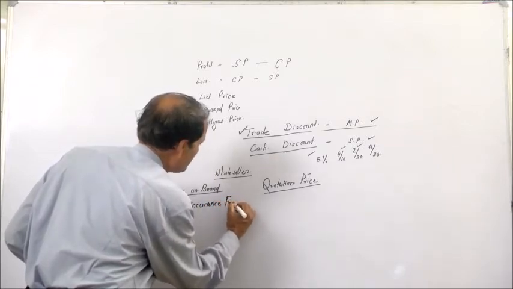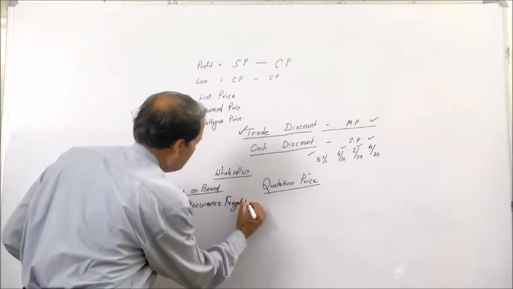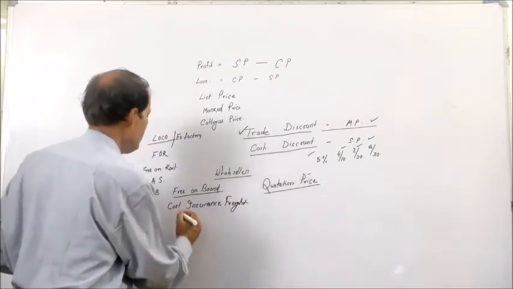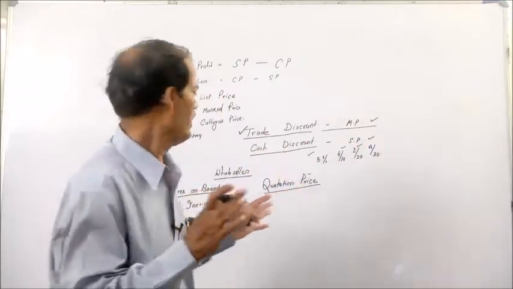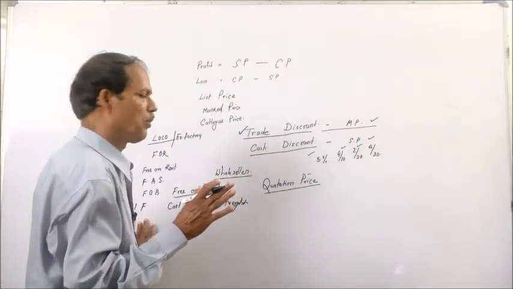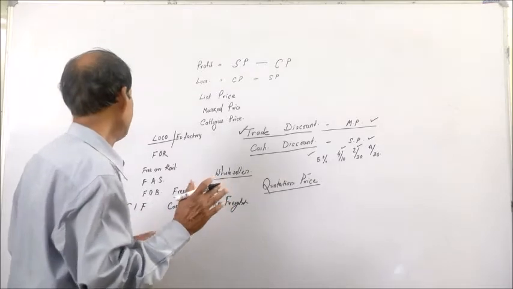All these expenses are being incurred by the seller. That means the cost price includes insurance and freight.